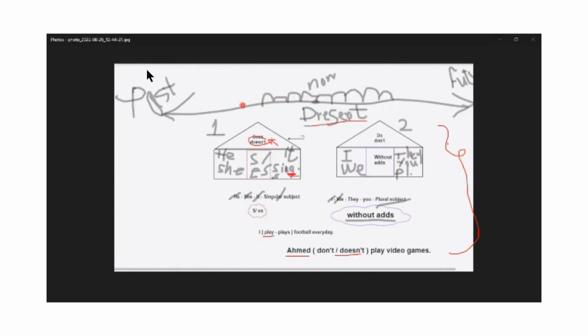I brush my teeth today, yesterday I brushed my teeth, and tomorrow I'm going to brush my teeth. So instead of talking about past and now and future, we say I brush my teeth every day. She brushes. Don't go out without the S or ES. So it happens usually, often, regularly, sometimes, or it never happens. That was about the present simple.